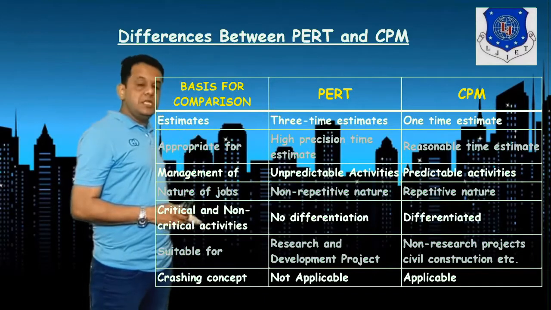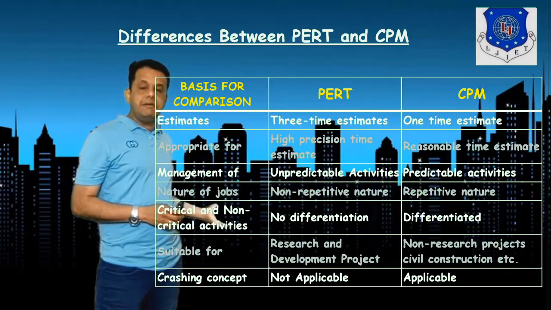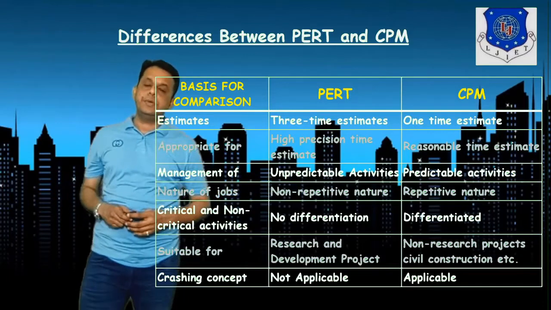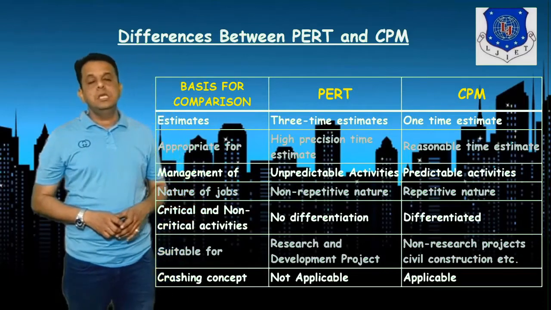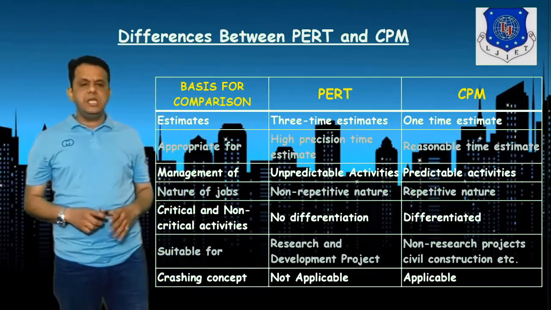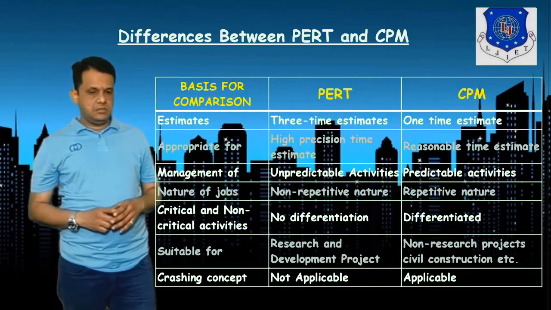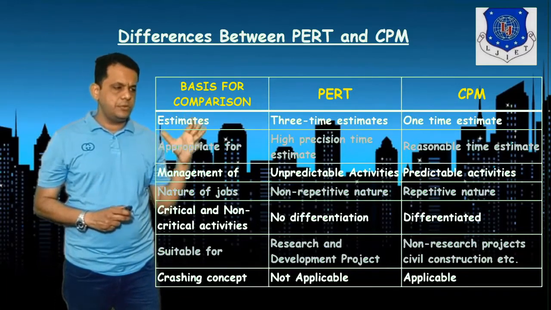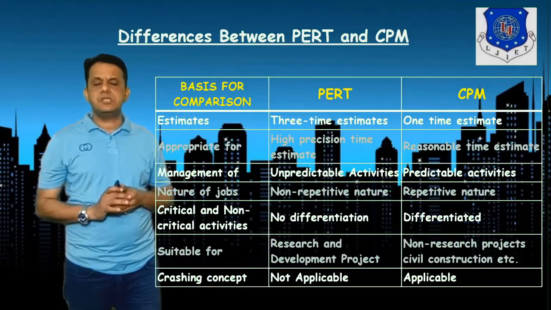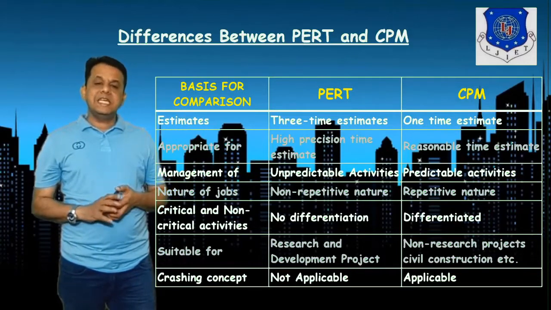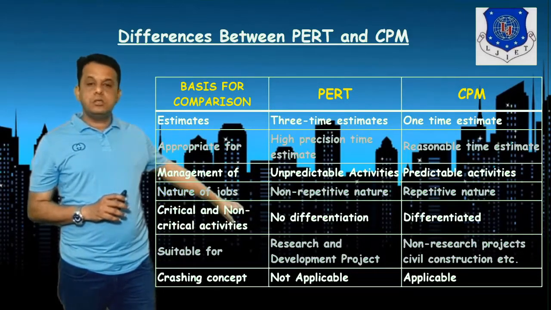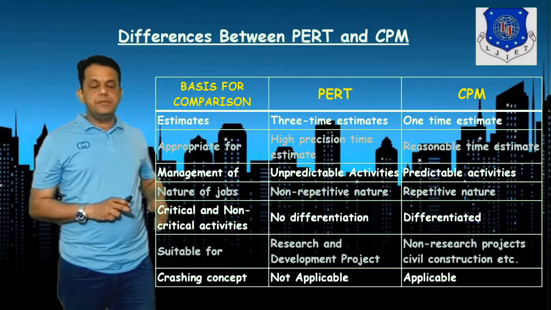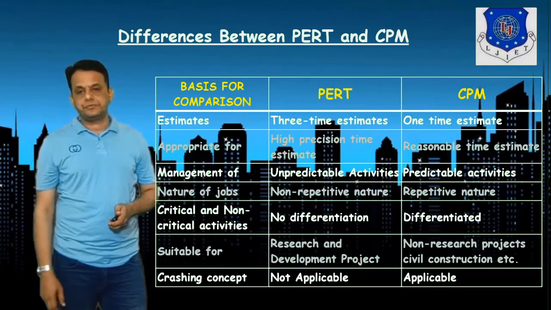PERT is suitable for research and development projects. CPM is for non-research projects, for example, construction. The crashing concept is not applied for PERT, while the CPM crashing concept is applied.